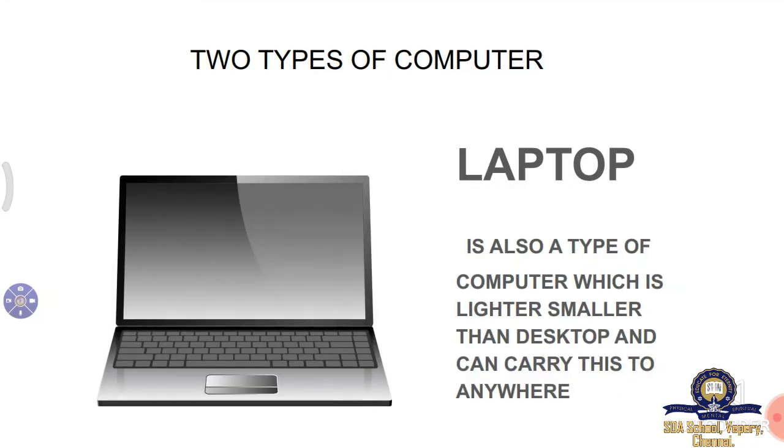Next is laptop. It is also a type of computer which is lighter and smaller than a desktop, and you can carry this anywhere. It means the laptop has all the other parts of the computer built inside the machine.